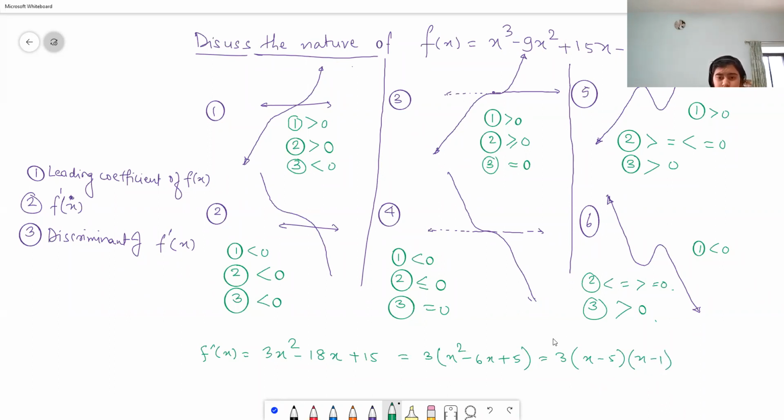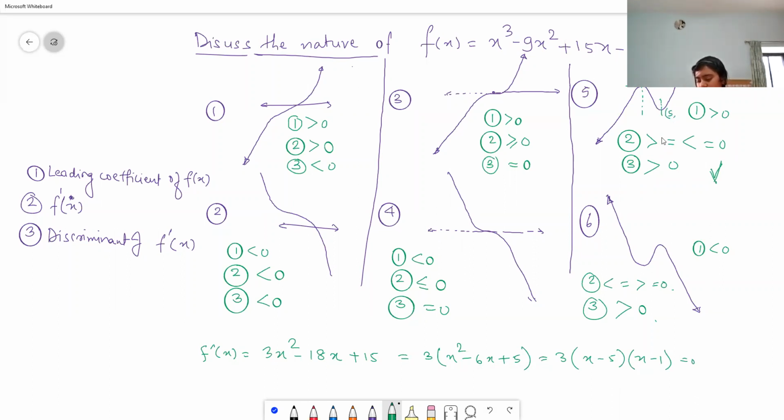So delta is greater than 0, so it is going to be a graph of this kind. If you equate it to 0, then at x is equal to 1 the derivative is 0. The x coordinate is plus 1 here, and the x coordinate here is going to be 5.